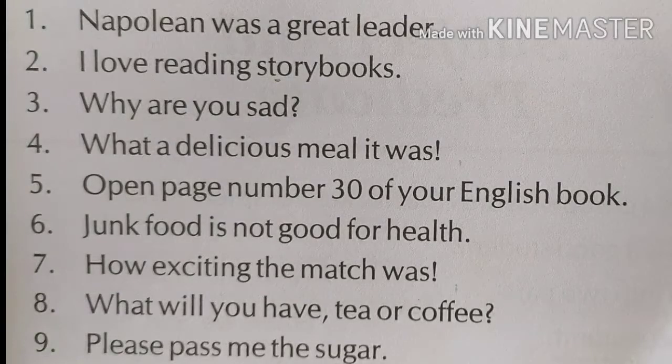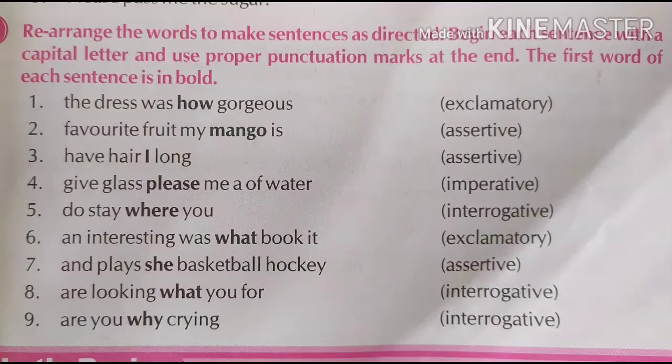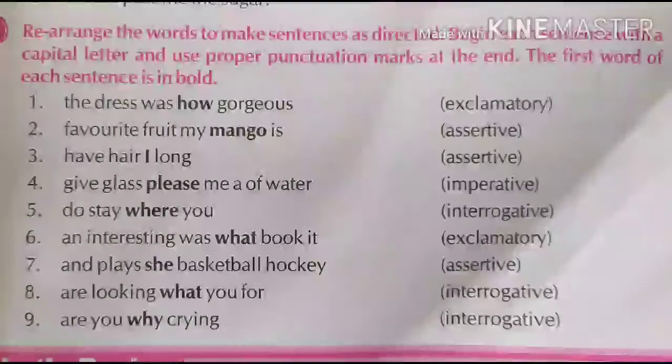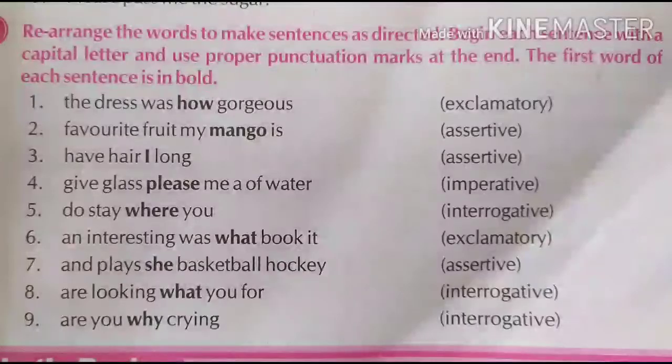Now the second question. The second question is: rearrange the words to make the sentences as directed. Begin each sentence with a capital letter and use the proper punctuation mark at the end of the sentence. The first word of each sentence is in bold. You can see it here. The first word with which we are going to start the sentence is given in bold color. And as directed, you need to rearrange the words to make the sentence.